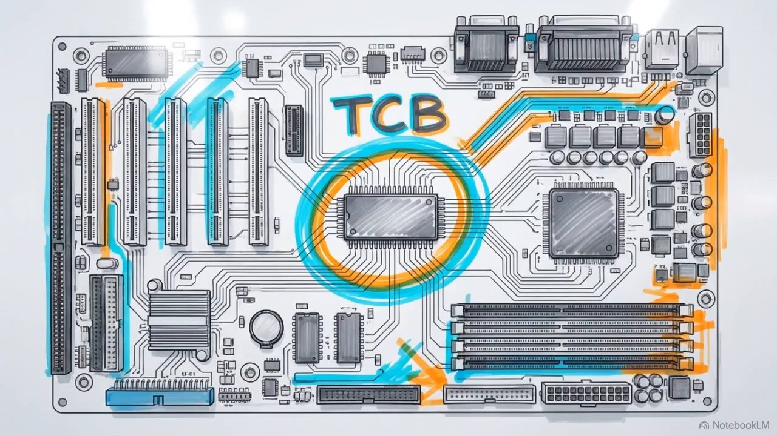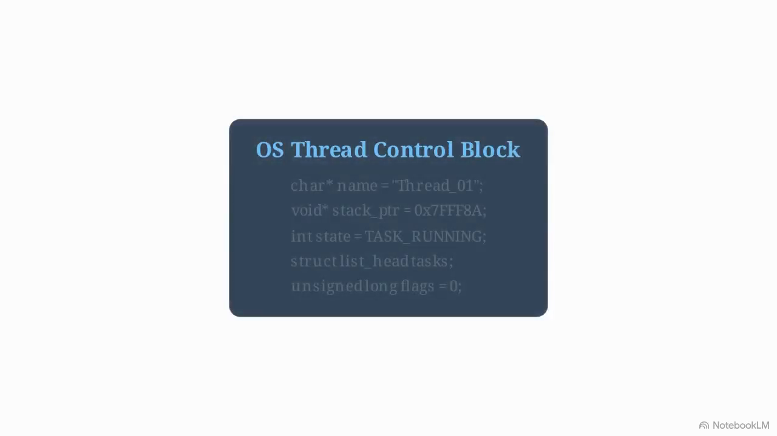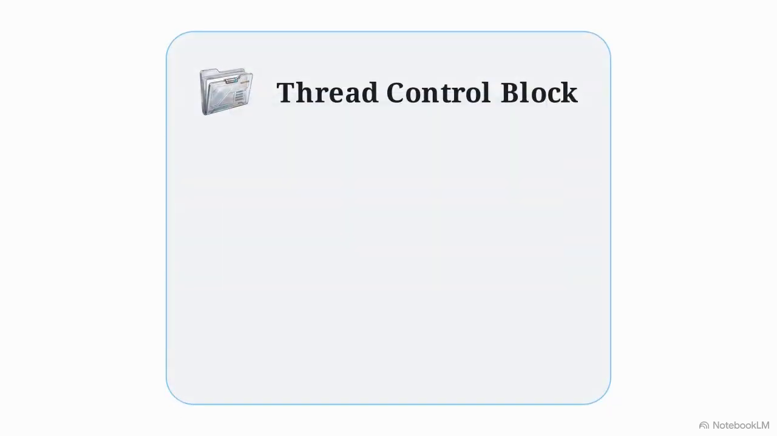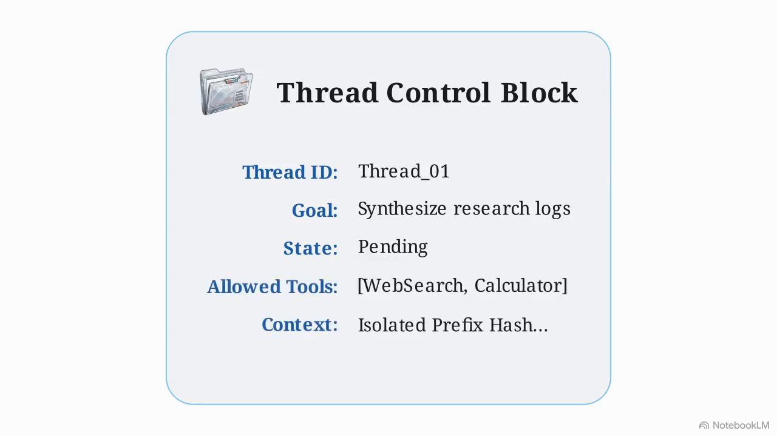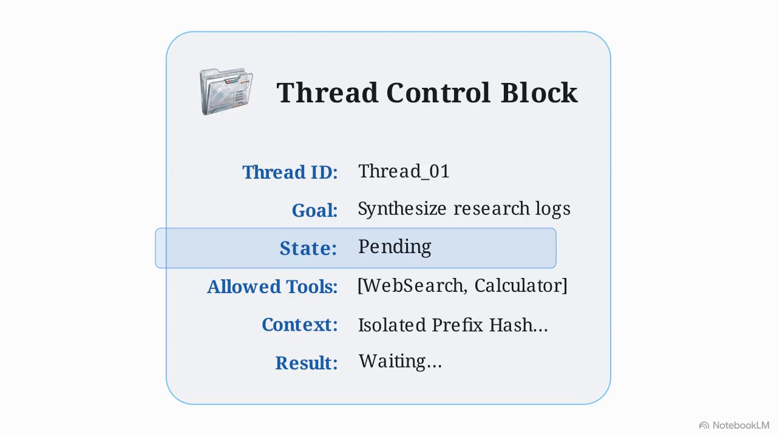The solution is the Thread Control Block, or TCB. This is another concept lifted directly from OS design. An OS TCB manages low-level pointers, but the Self-Manager TCB is a lightweight metadata envelope. It contains specific fields: thread ID, goal, state, allowed tools, context, and result. The critical field is state, continually tracking if a subthread is running, successful, failed, or killed.